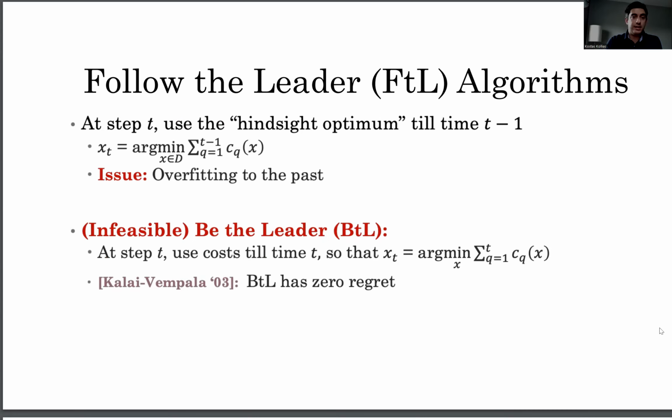The first one is follow the leader type algorithms. Follow the leader is an algorithm that looks at the cost accumulated by each action over all previous time steps and plays the action that minimizes that. So it's not hard to see that this will be overfitting to the past. A stronger version of it is called Be the Leader, which looks at the cost accumulated over all previous rounds, but including the current one. So this means that it's not something that we can play. It's an infeasible strategy because we don't know the cost of the current round. It's more of a thought experiment. But if we could play that, we would get an algorithm that has zero regret.